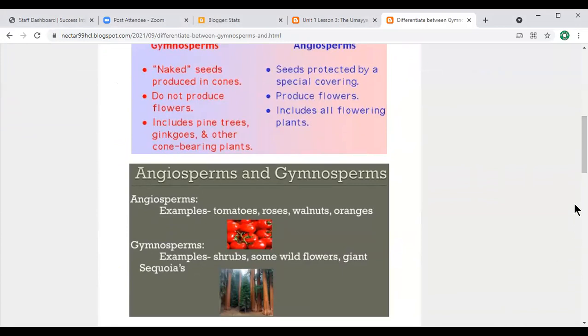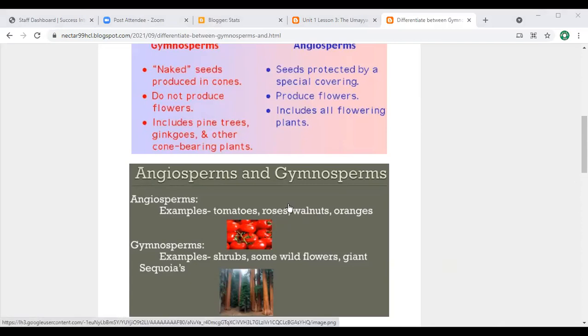Anyone want to ask anything? Yes, Kusei? Okay, well done. So here are the examples. How can you differentiate between these two types, gymnosperms and angiosperms? You can have different examples here.